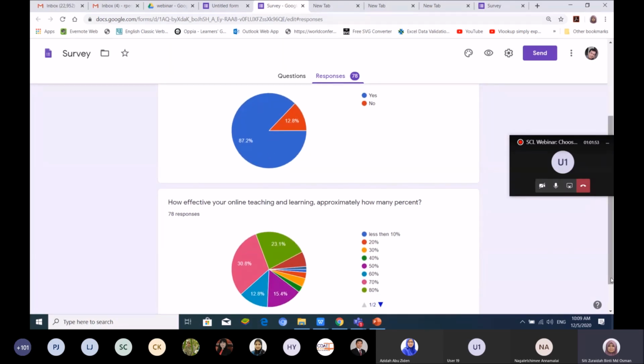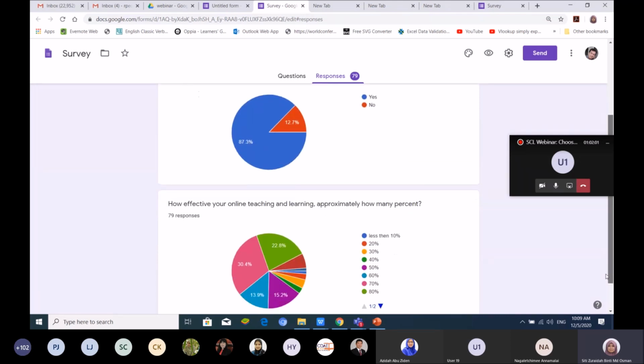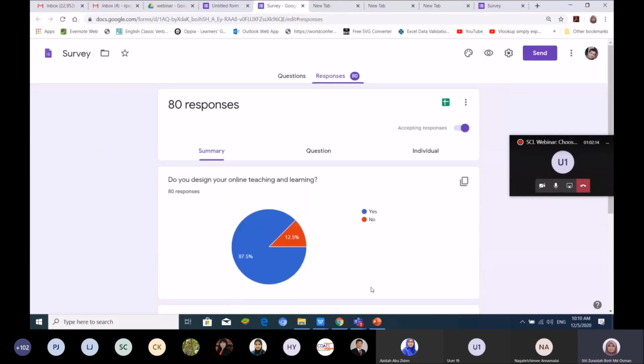The highest percentage is 30.8%, which is 70% effective. 70% effective is a high level of effectiveness for your online teaching and learning, so this is very good.